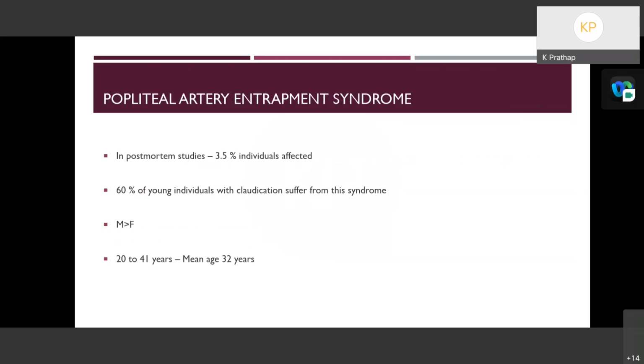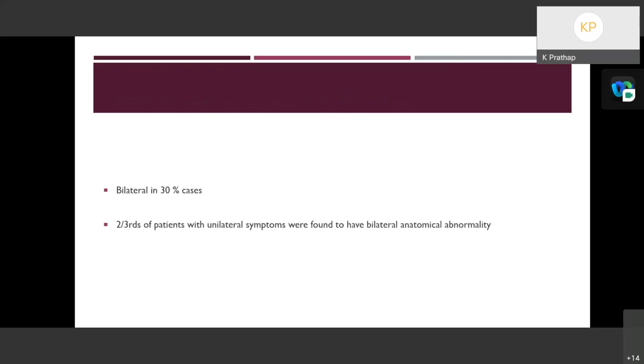Predominance of males is seen, and the mean age of presentation is 32 years. In 30% of the cases, it is seen on both sides. And two-thirds of patients with unilateral symptoms were found to have bilateral anatomical abnormality.